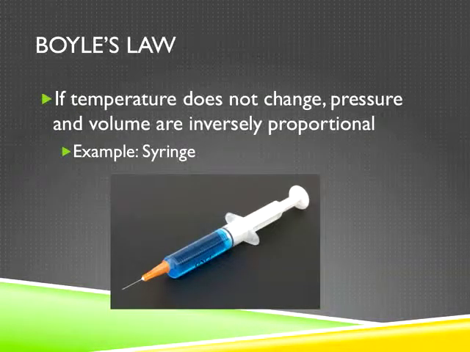The first one is Boyle's Law, and his law states that if the temperature does not change, pressure and volume are inversely proportional. That means as one goes up, the other one goes down. An example of this is a syringe. As you pull the syringe open, the volume increases, so the pressure decreases to the point where there's a vacuum, so it pulls in whatever liquid you're pulling up in the syringe in order to equalize the pressure.